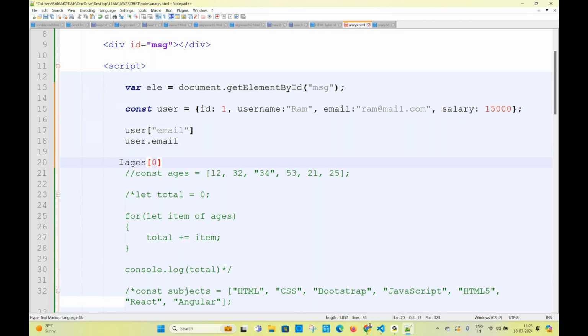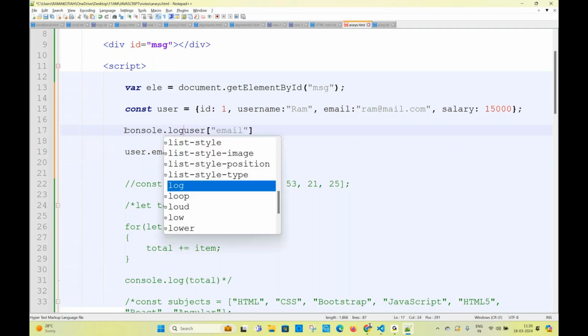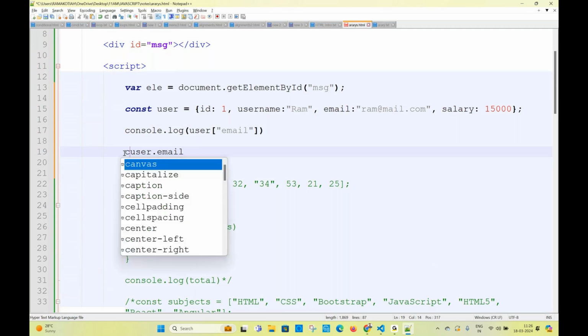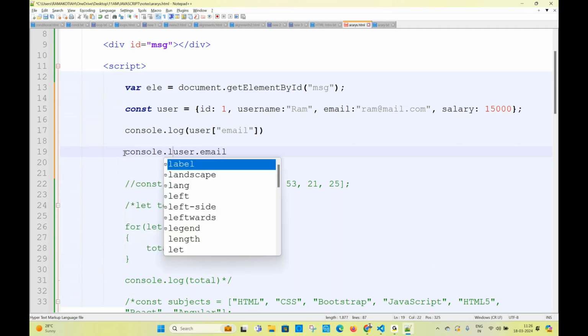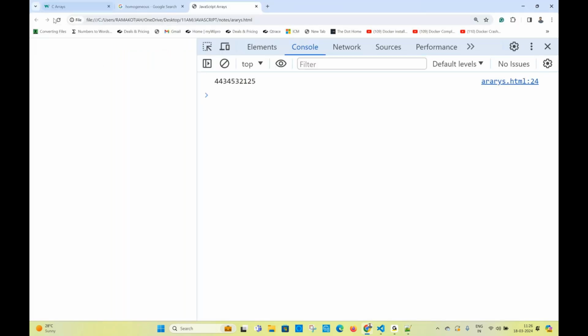But how to access object value? Either by using this notation or this notation. Both are going to be valid. Remember carefully, don't forget this. I already discussed this in object. How can we access the object values? Yes, this way and that way. Now I am going for console.log of user. This is a way of accessing, and this is also the same value we are accessing in two ways. Let me refresh the page. Yeah, you're getting the same values.